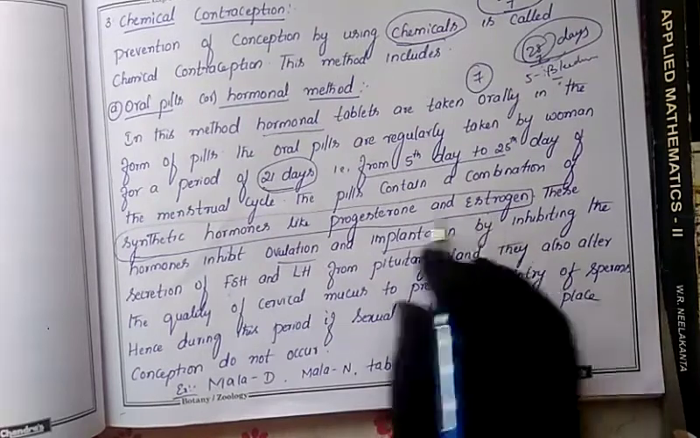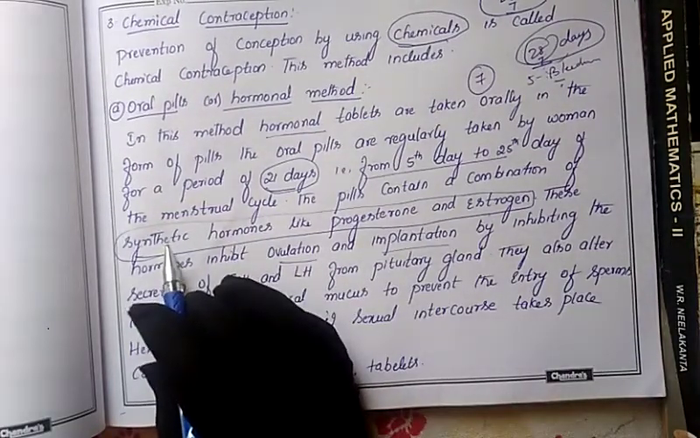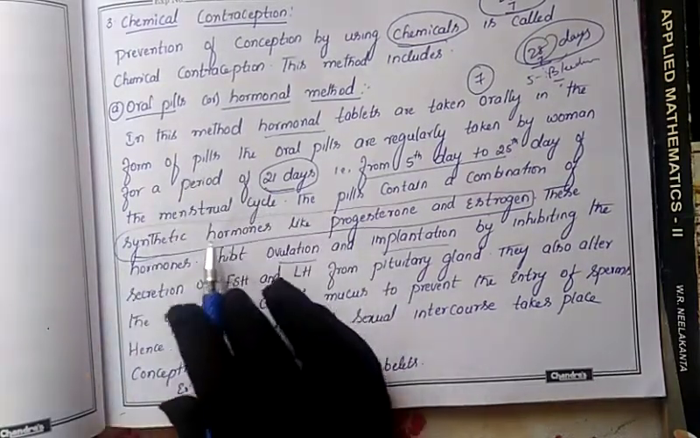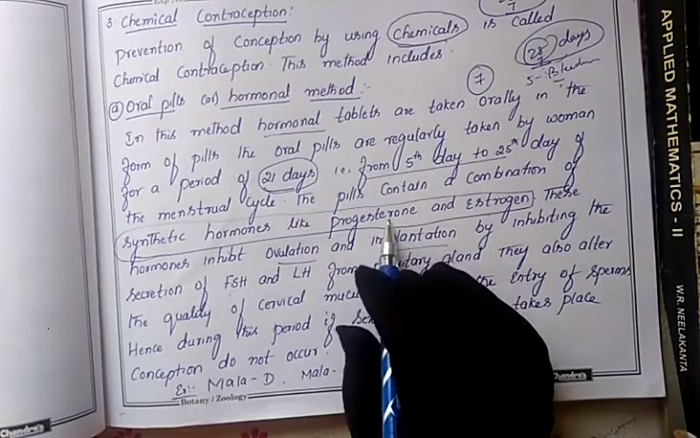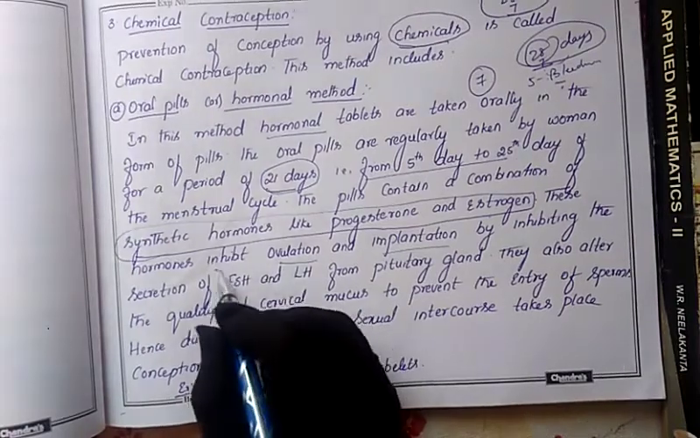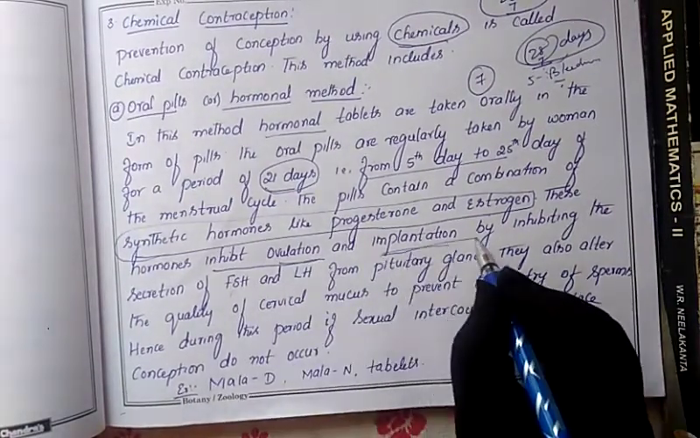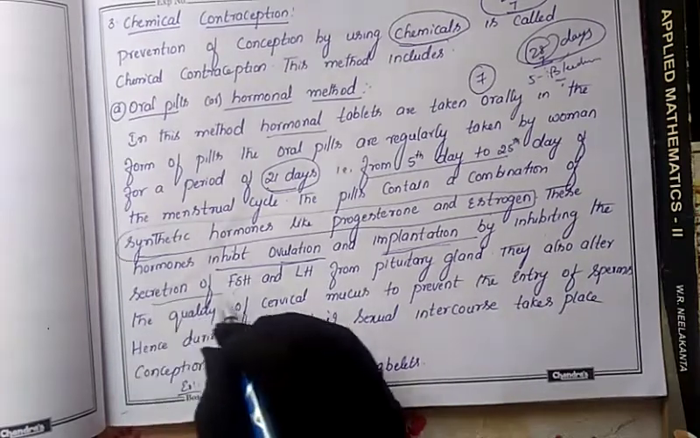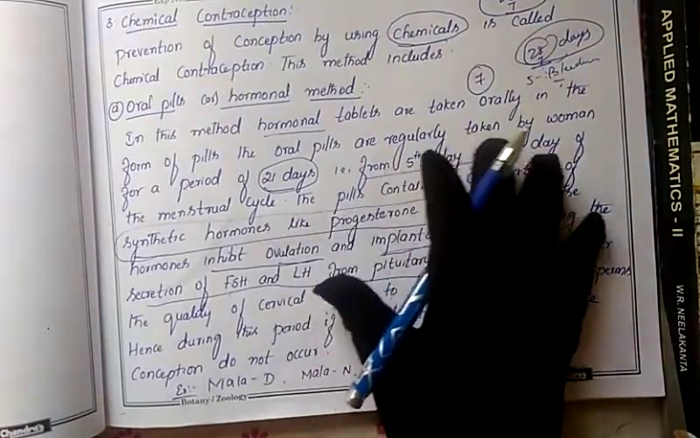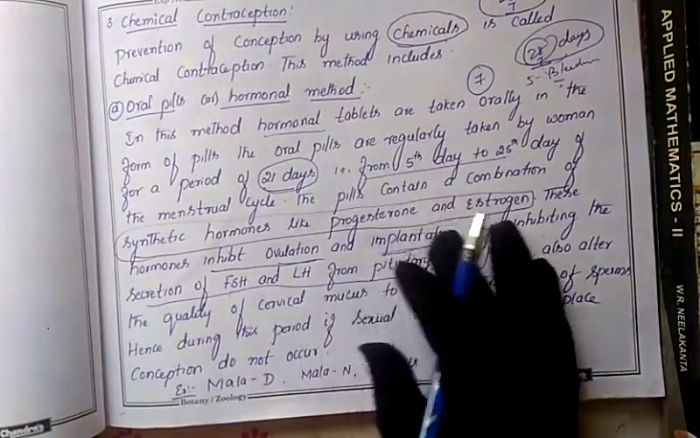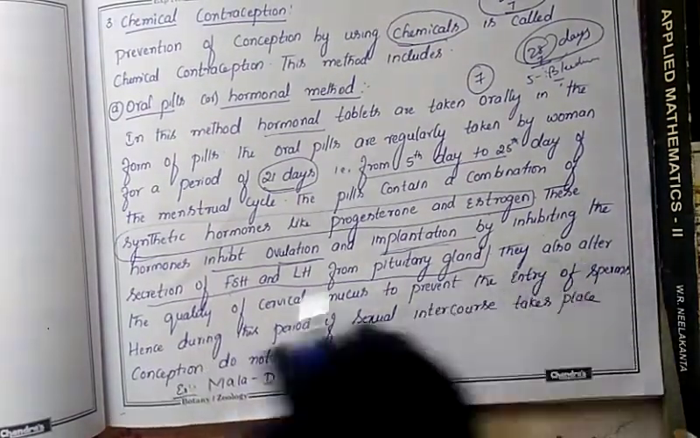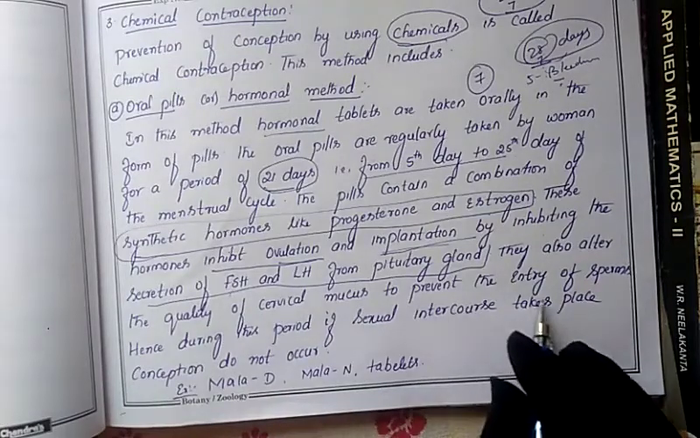In this manner, these two synthetic hormones, artificially prepared by human beings in the laboratory, are kept in the pills, and the hormones work in this way. The function of this artificial progesterone and estrogen is, first, to inhibit ovulation and implantation, and next, to inhibit the secretion of FSH and LH hormone. Not only this, there is another function. They also alter the quality of the cervical mucus to prevent the entry of sperm.